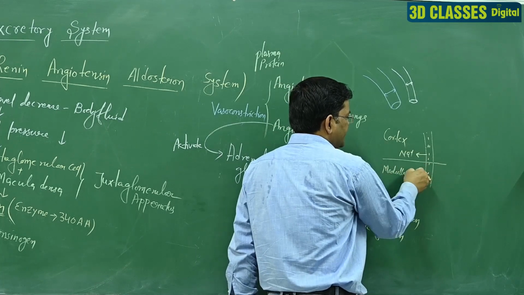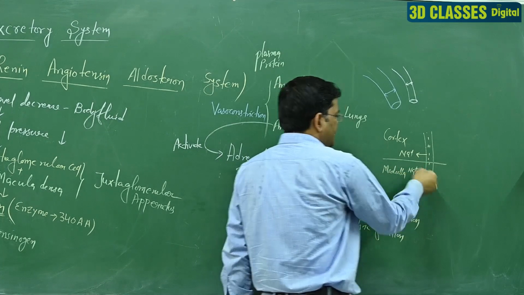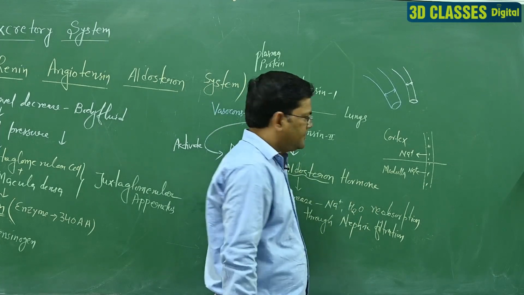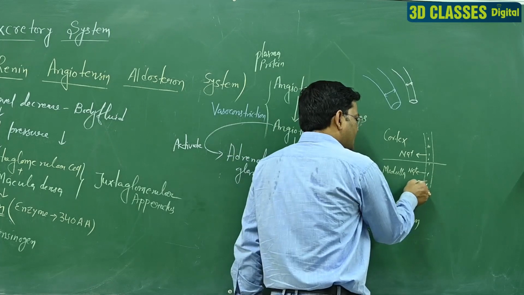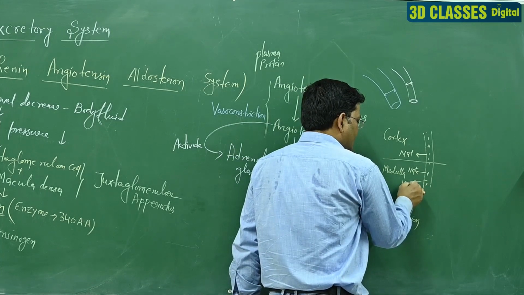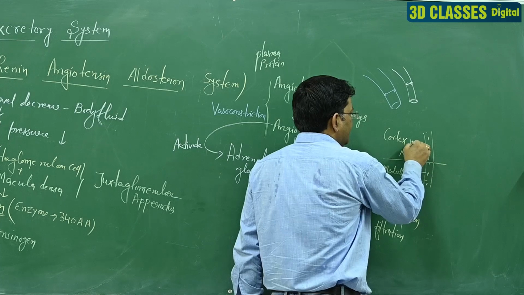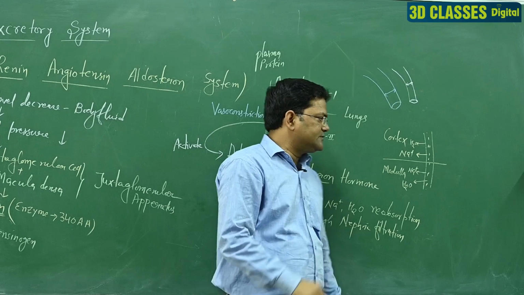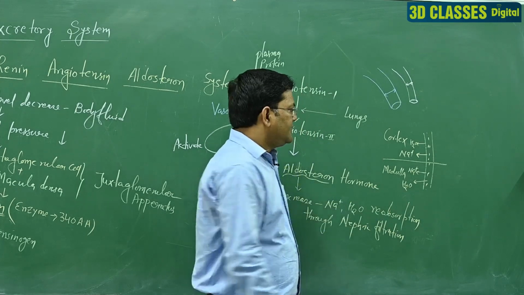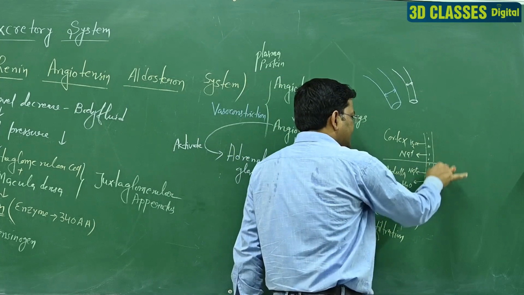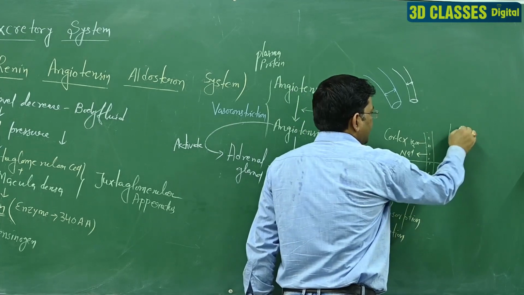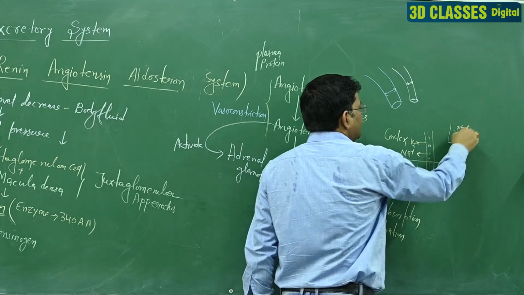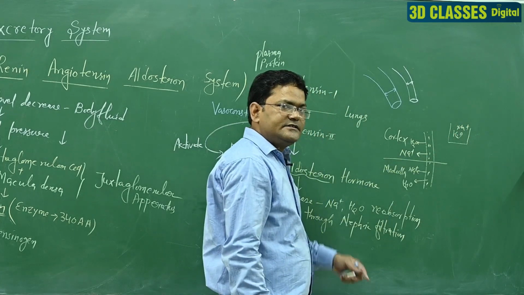That means sodium re-enters from the nephron to the body fluid, and after that water also re-enters. Suppose in this tube water is maximum and sodium is maximum, then their concentration changes.